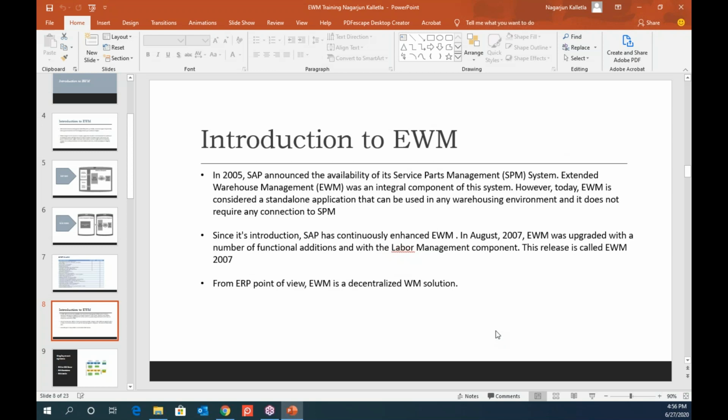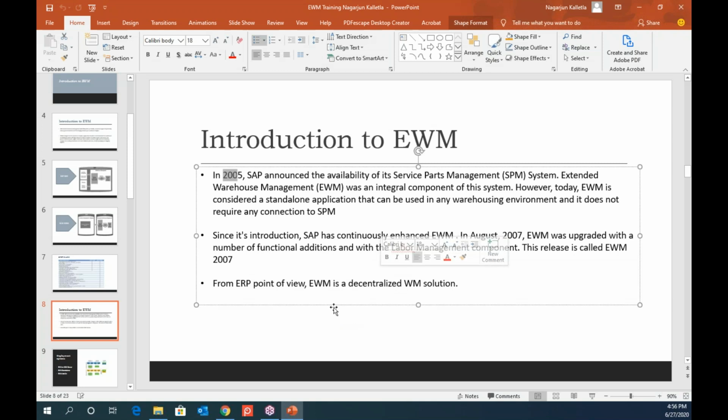As I said, it started its journey from 2005, and over the years it was first integrated into the SCM solution, but later on it came as a decentralized as well as a standalone solution. And every year, every release, they come with a new solution in it, which adds a lot of value to EWM.